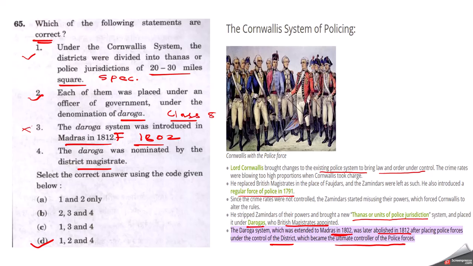So these are the 10 questions which were asked in the Enforcement Officer 2023 question paper. As you can see, most of the questions can be solved from the NCERT and Spectrum books, but there will always be a few questions which will be unsolvable in the actual examination. Considering your level of study, try to give appropriate time, but don't just blindly follow or read every book for history, because as I said in the beginning as well, the cost benefit ratio is very poor for history.